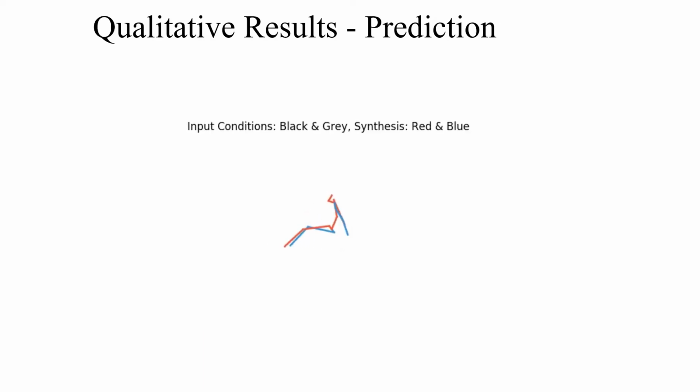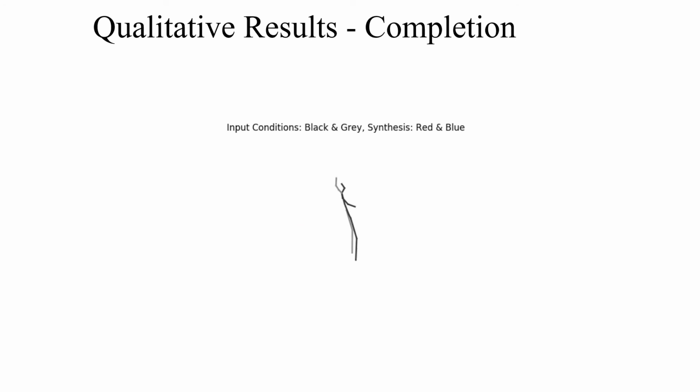We also show qualitative videos of our method. Here the black and gray denote the input conditions and the red and blue denote the synthesized results. This is for prediction. This is for completion. This is for spatial temporal recovery.